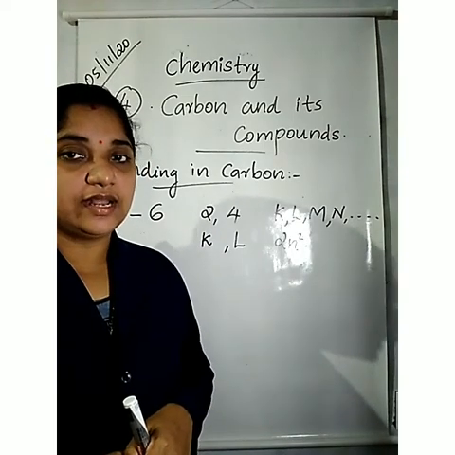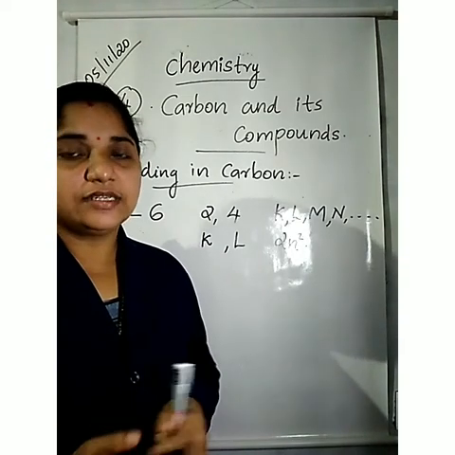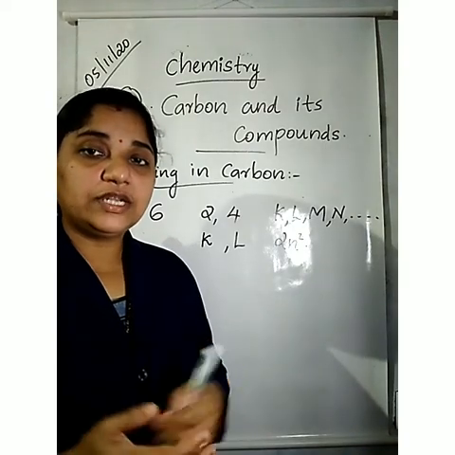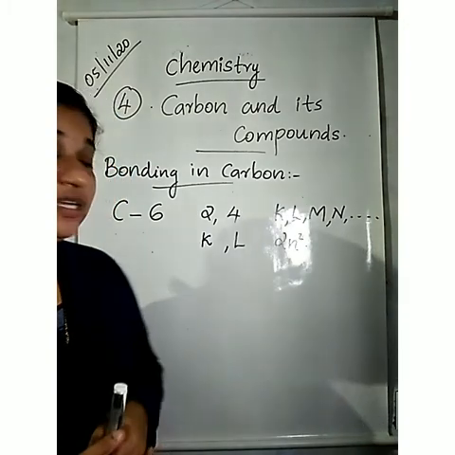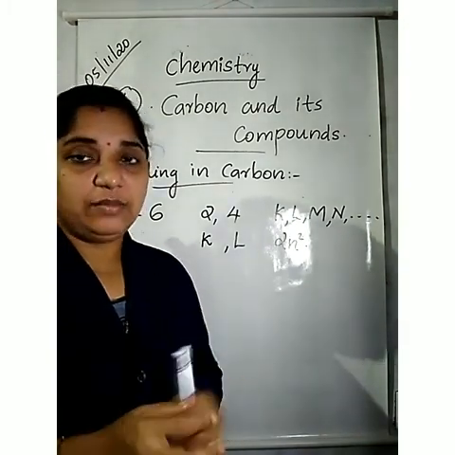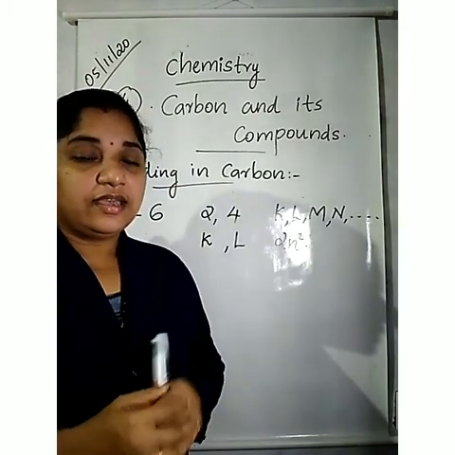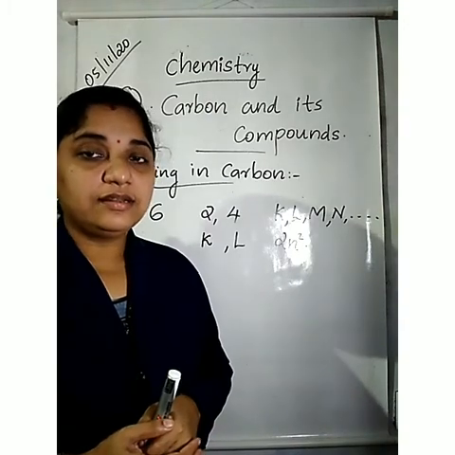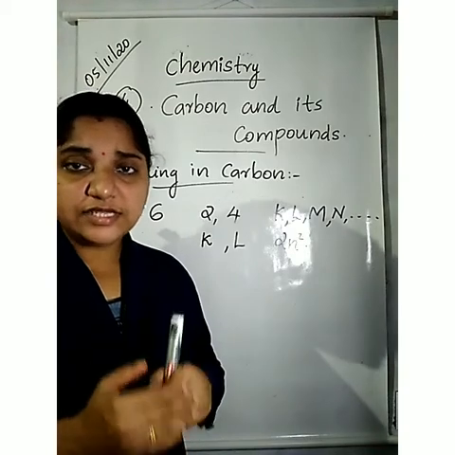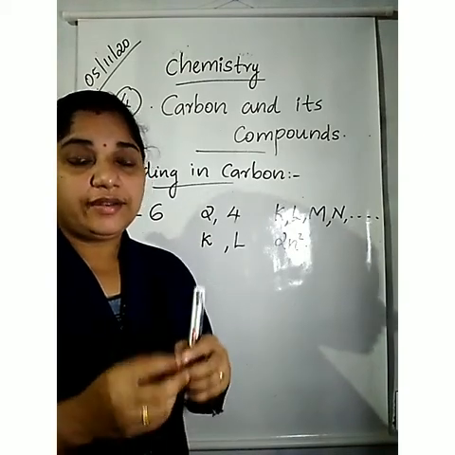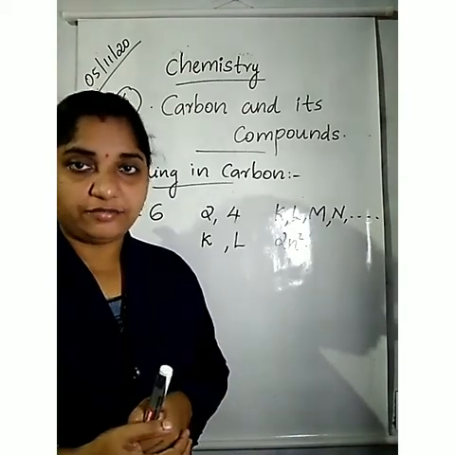That is why they are called inert gases. So each element tends to attain the nearest noble gas configuration.